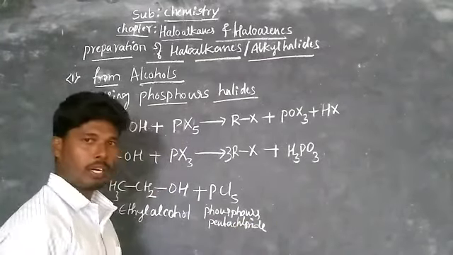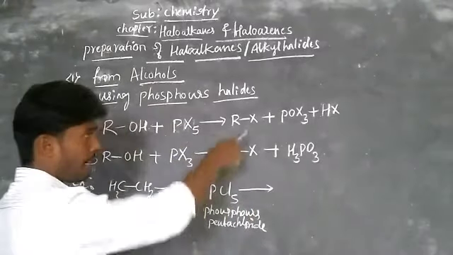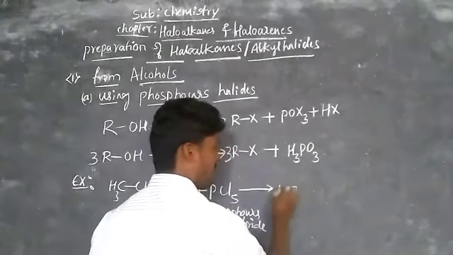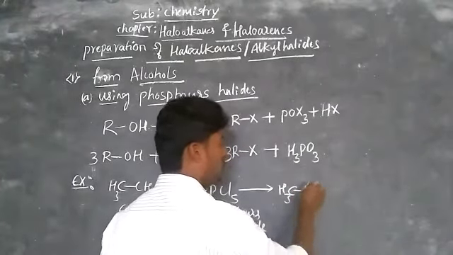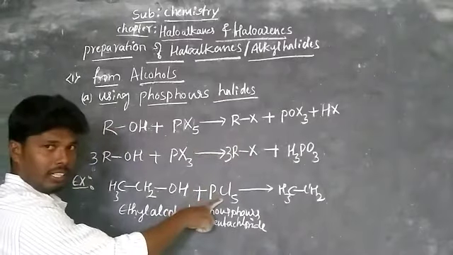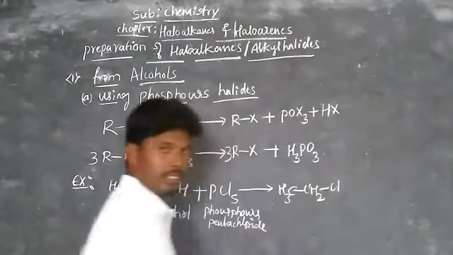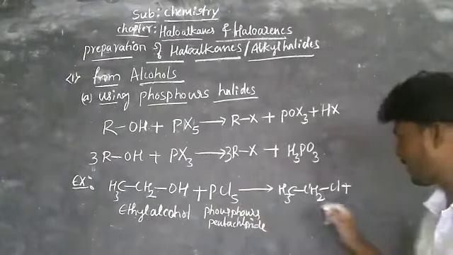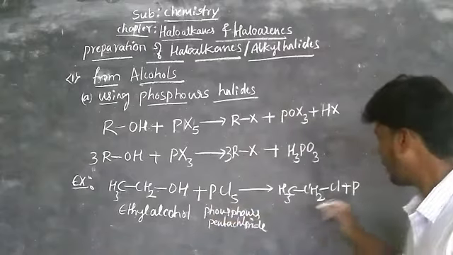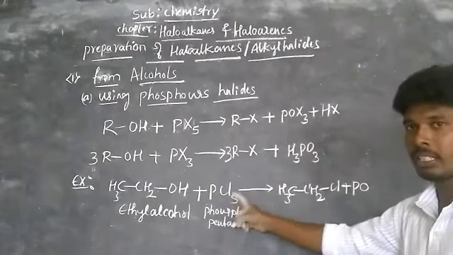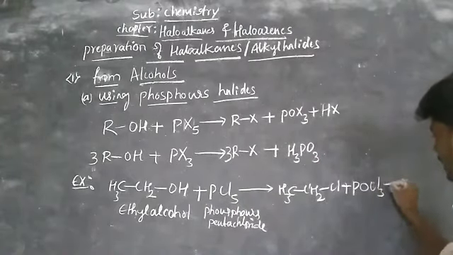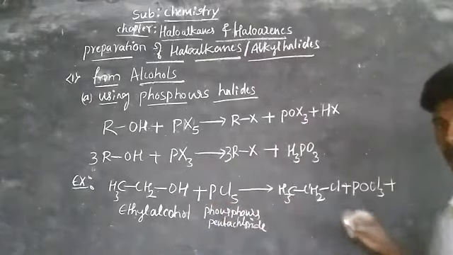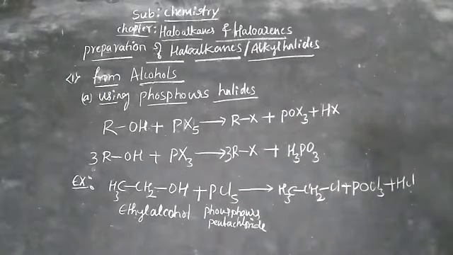Observe, in place of R we take CH3CH2, and in place of X we take Cl, plus POCl3, phosphorus oxychloride, plus the remaining H and one chlorine, which gives HCl, hydrochloric acid.